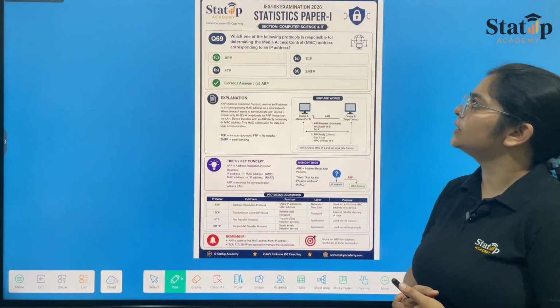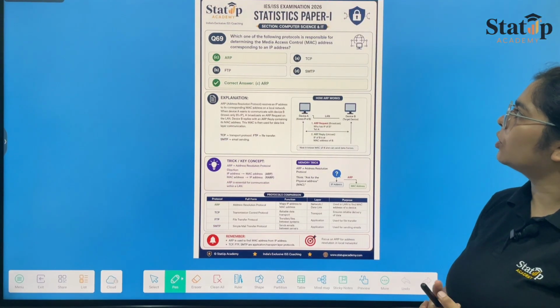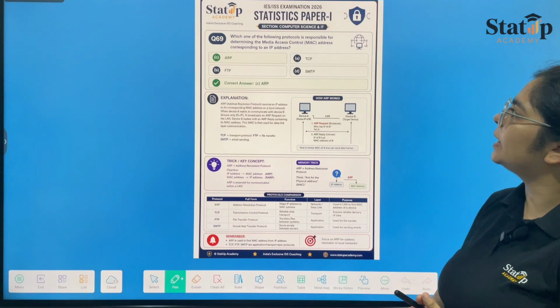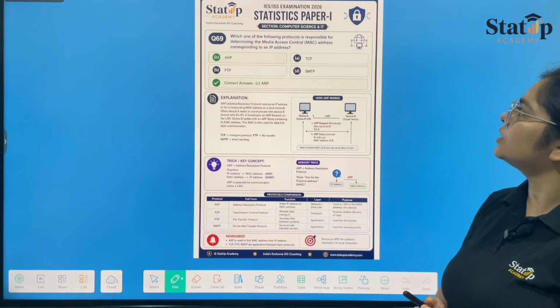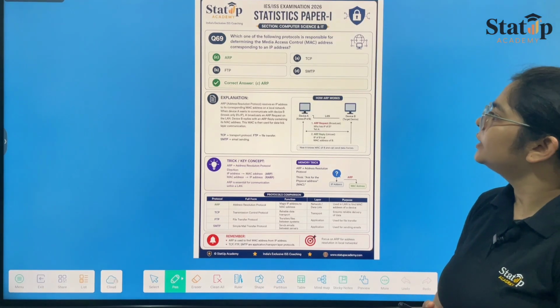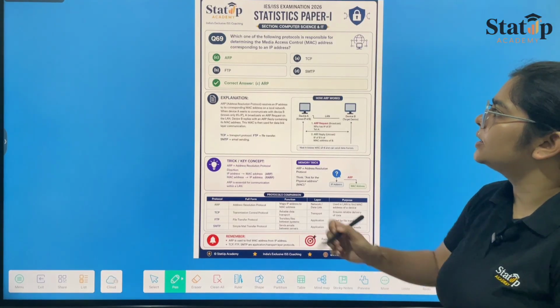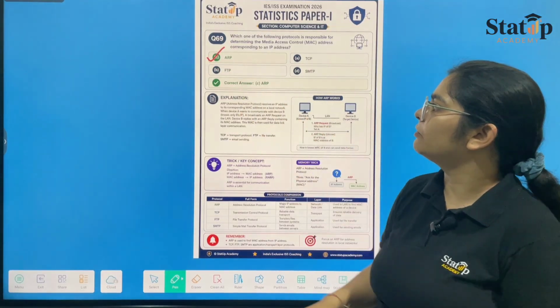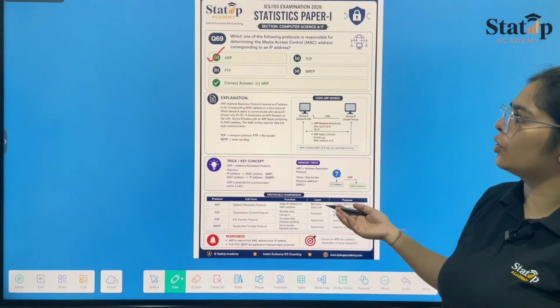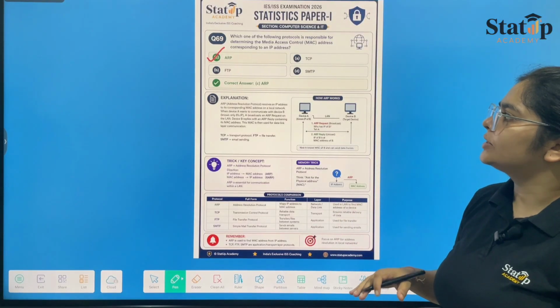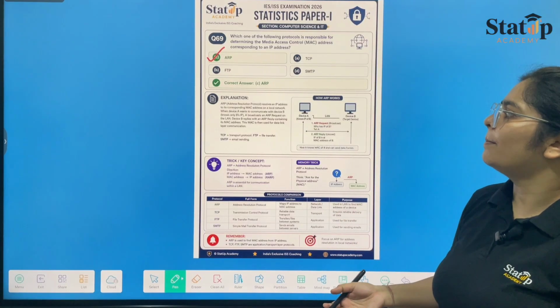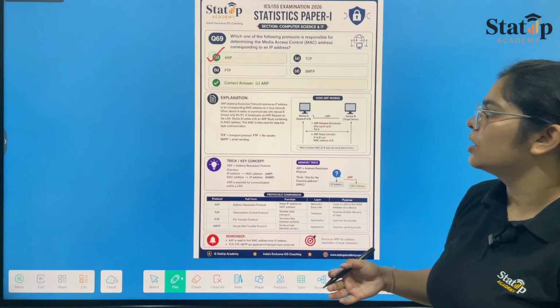Now, question number 69, which one of the following protocols is responsible for determining the media access control address corresponding to an IP address? The answer is option number C, ARP, which is Address Resolution Protocol, which resolves an IP address to its corresponding MAC address on a local network.